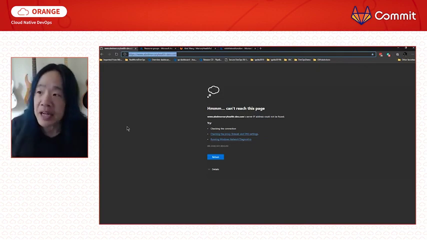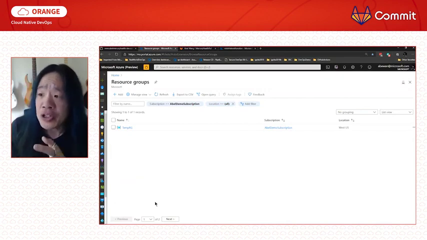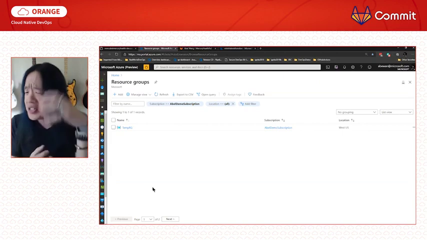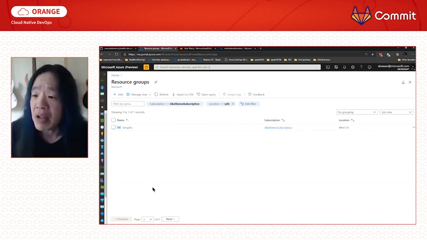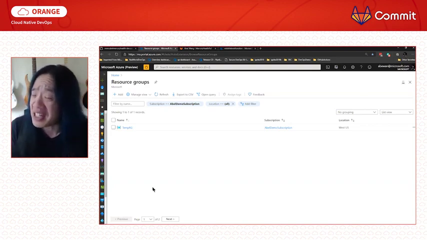I'm trying to figure out what went wrong, and I figured, okay, everything that I'm doing is all hosted up in Azure. Let me jump into Azure to take a look. So here is my Azure subscription, and there should be a whole bunch of resource groups with Kubernetes clusters, databases, all sorts of stuff. There's nothing in here except for a temp resource group. So yeah, somebody probably went in here and deleted my entire demo out of my Azure account.